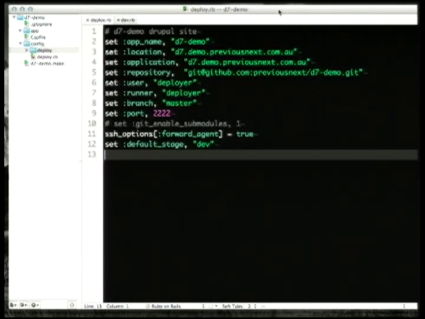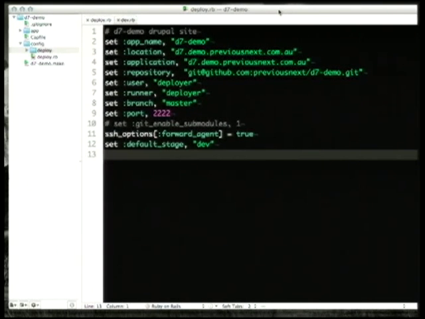On the left, you can see I've got the application under the app folder. I don't know if that's too small. And then this is just the standard setup. So we're specifying the host, the Git repository, the port that we're SSHing.